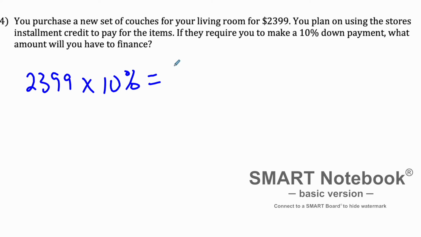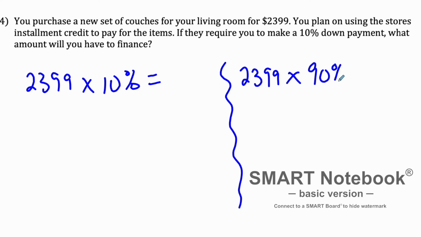Again, I'm going to do it this way, and then I will go through and do it the other way. If you are doing it the other way, you're basically going to look at $2,399, and now think to yourself, if I have to put 10% down, how much will I have to finance? You should realize that you have to finance 90%. However you want to look at that, it doesn't matter. So $2,399, and if we multiply that by 10%, that's basically just going to be 200.